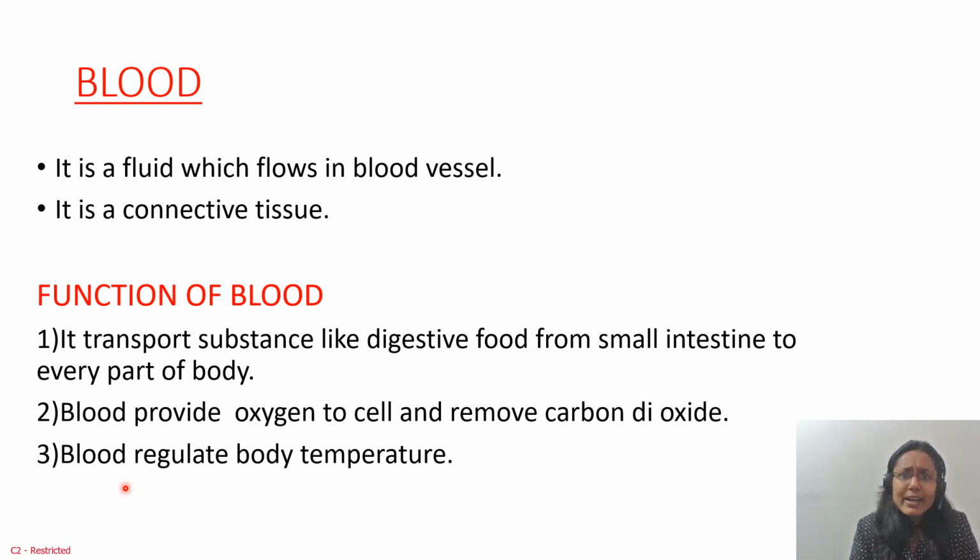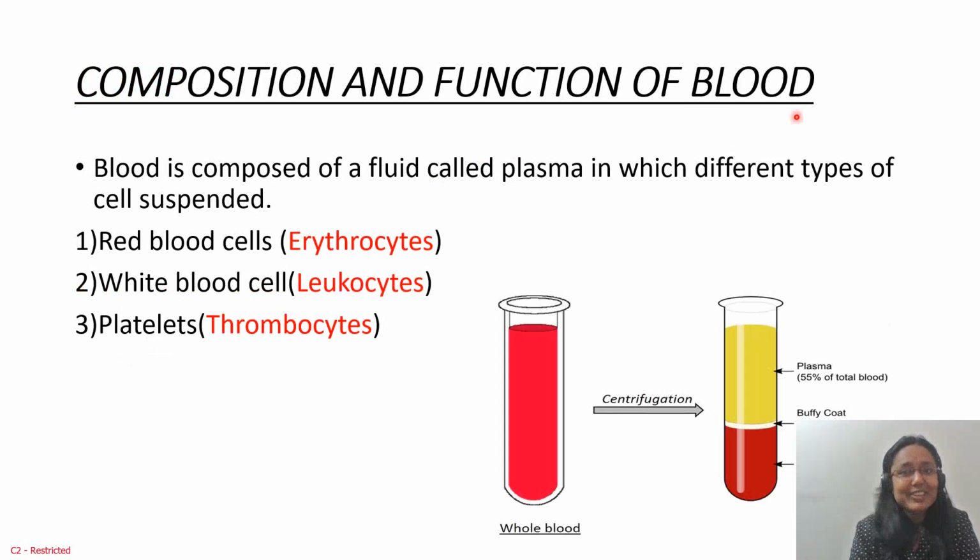Blood also contains some varieties of cells. Just now I told you that the doctor prescribed you a test. So after the prescription, we saw a list: total blood count, WBCs, RBCs, platelets, etcetera. Everything is printed in that prescription, and there we have to show the number of platelets, number of RBCs, number of WBCs, everything that is in blood. All these things given there are also present and suspended in blood. So here we will see the composition and function of blood.